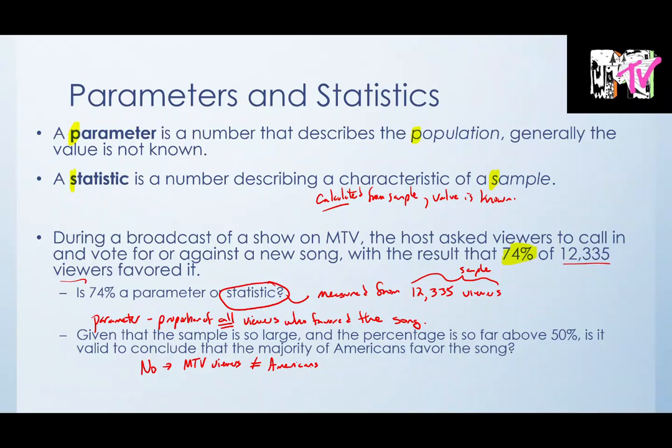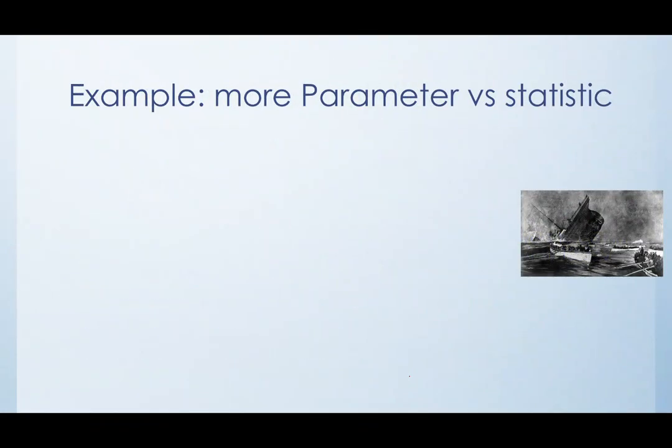They're a subset of Americans. So first off, the sample is not representative of the claimed population, right? Here they're saying our population is Americans, but our sample is not drawn from Americans, it's drawn from MTV viewers. So it's not going to be representative.